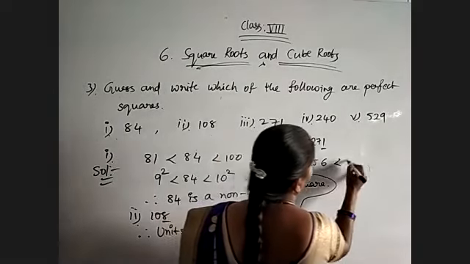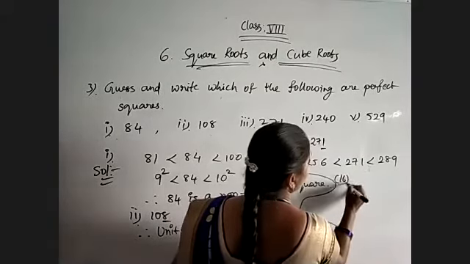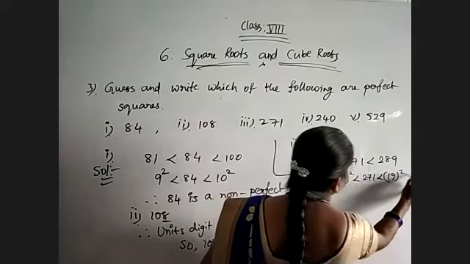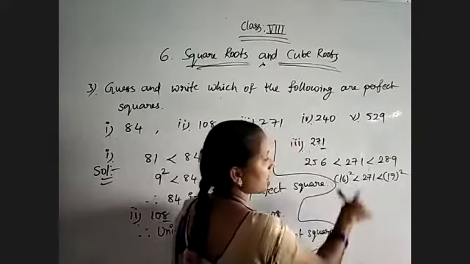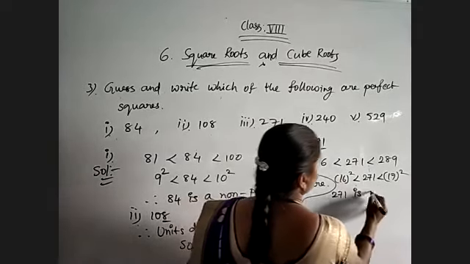256 lesser than 271 lesser than 289. That is, 16 square lesser than 271 lesser than 17 square. So there is no number between 16 and 17 which is perfect. So 271 is a non-perfect square.